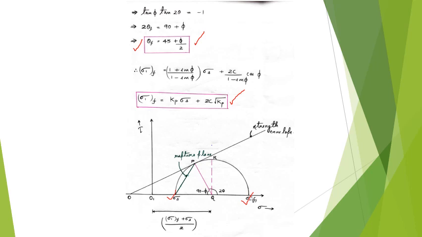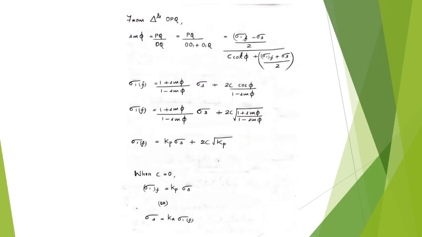So from the geometry we can find out what is... from the triangle OPQ. You can consider sin phi, that is PQ by OQ, and PQ by OQ can be split as OO1 plus O1Q. Further, from the geometry you can substitute the values, and then on further simplification you will get the same relation as before. That is sigma 1 at failure is equal to Kp into sigma 3 plus 2c root Kp.